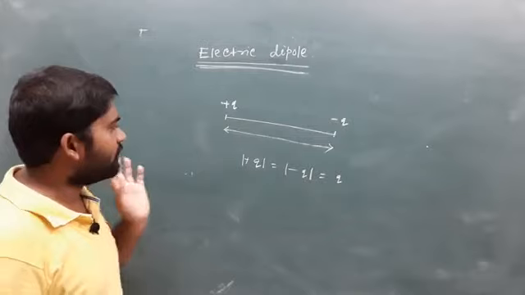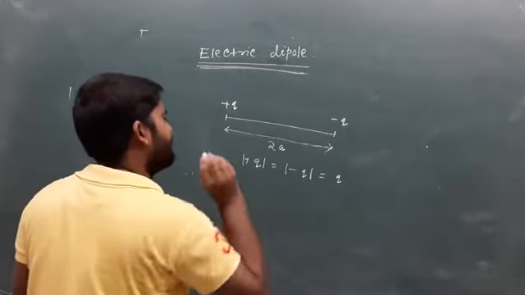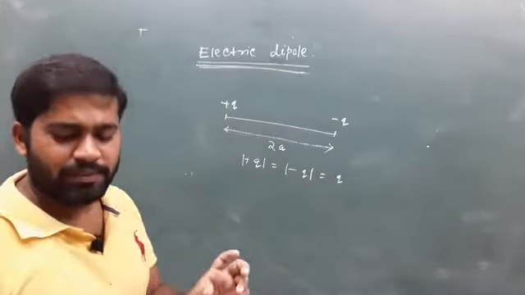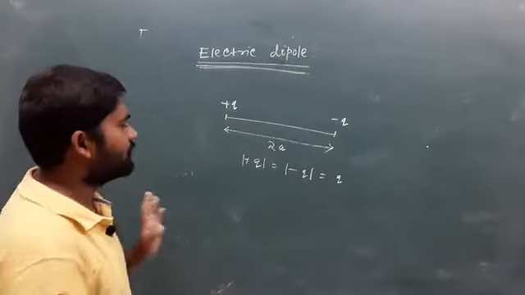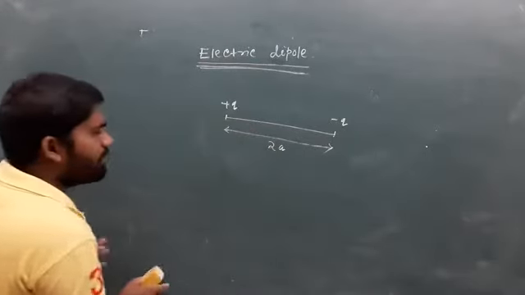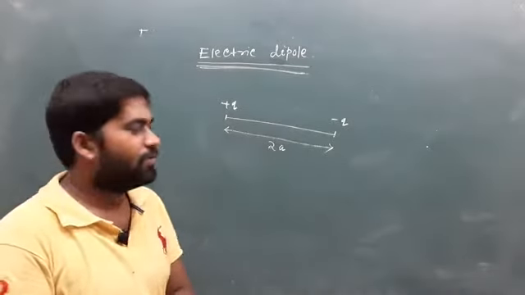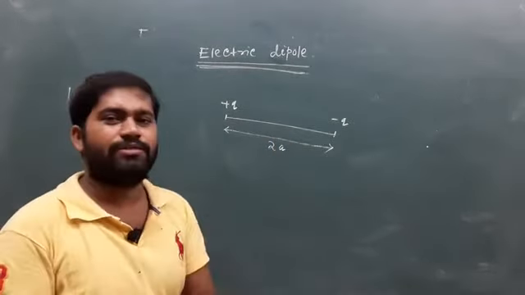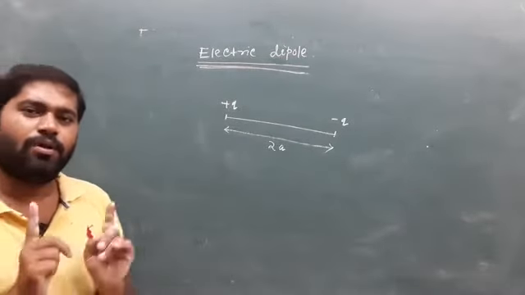Understand? Now let us take that distance as 2a. That means the distance between the two opposite charges is 2a. In such a case we can measure the strength of that electric dipole, and the strength of the electric dipole is known as the electric dipole moment.